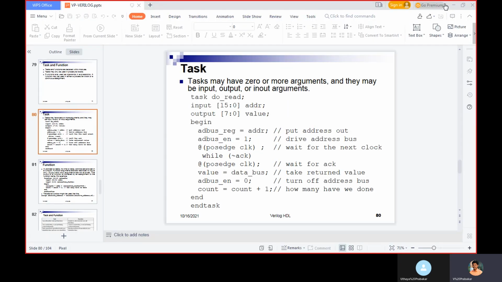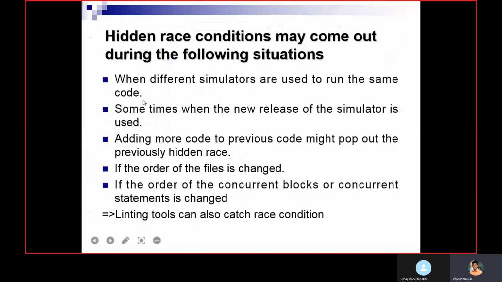Hidden race conditions may come out during the following situations: when different simulators are used to run the same code, as we discussed; sometimes when a new release of the simulator is used. Adding more code to previous code might pop up the previous hidden race. In the old code, we are assigning a value for one variable. If the new updated code also assigns a value for the same variable, that may create a race condition. We are going to see another example in the following slide.